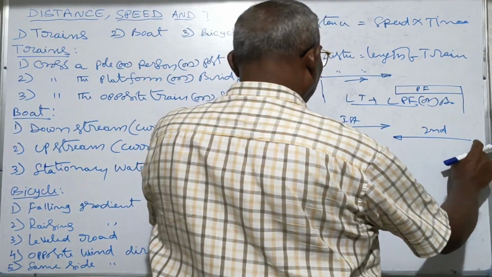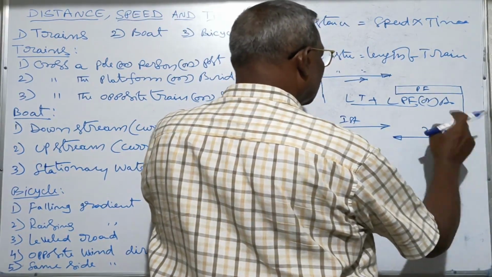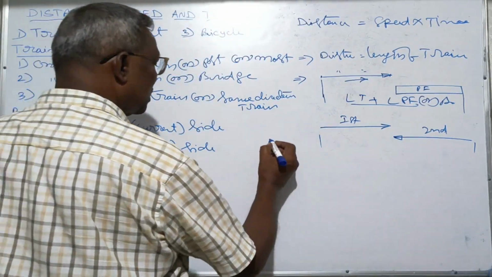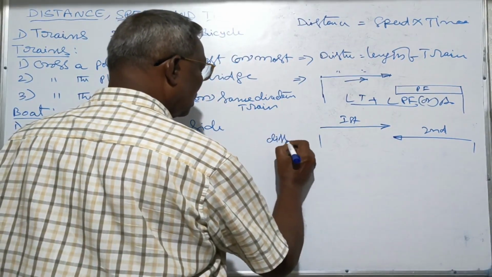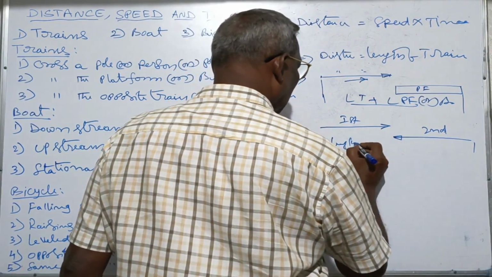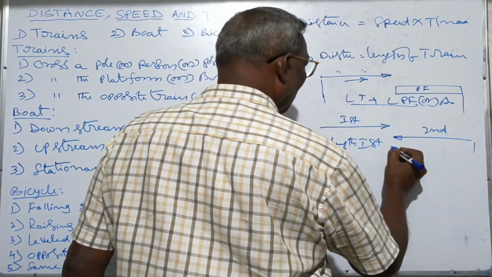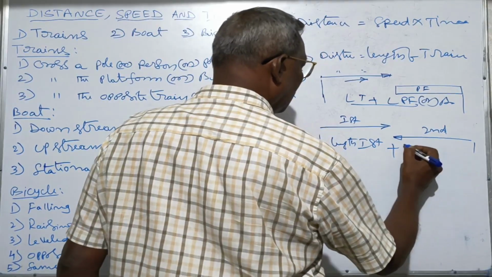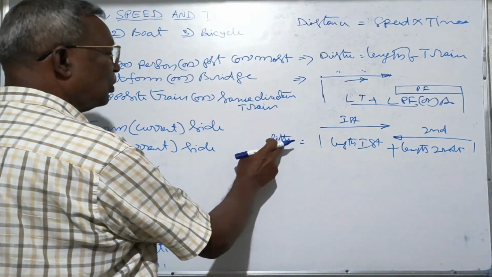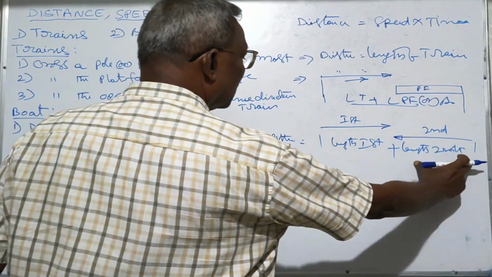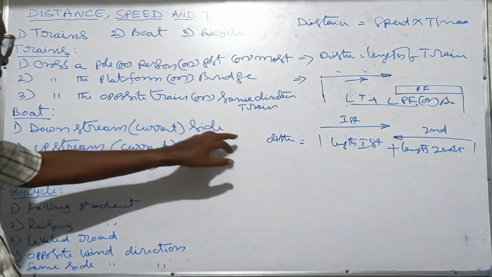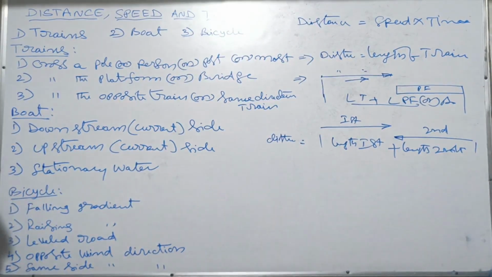So that means this whole length plus this length. Distance is equal to length of first train plus length of second train, if trains are crossing in the opposite direction.